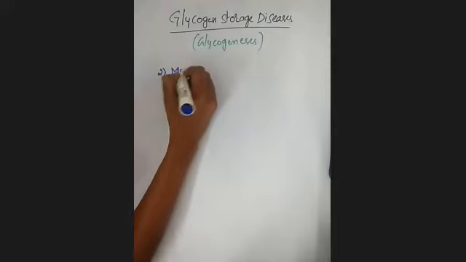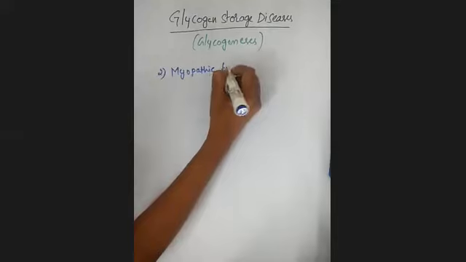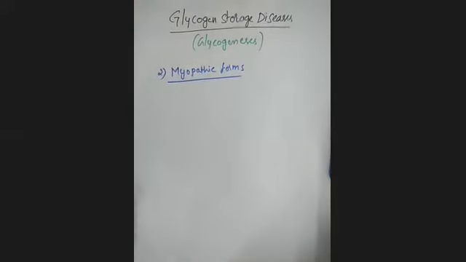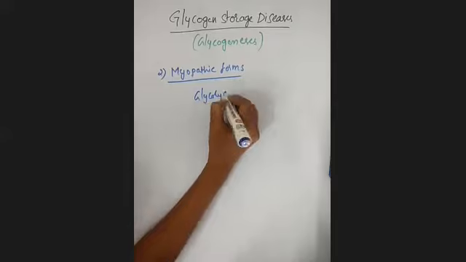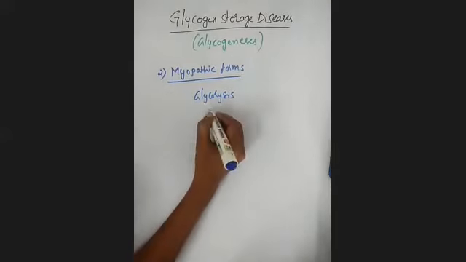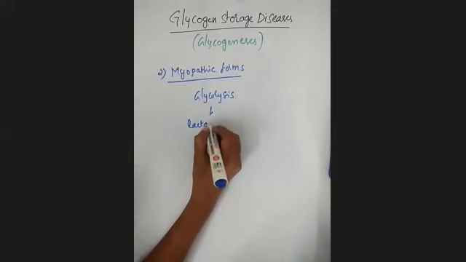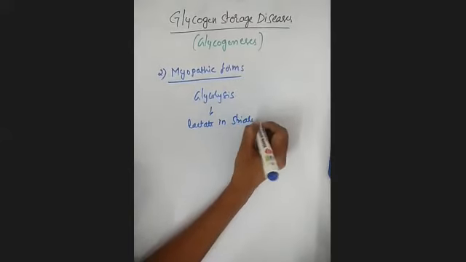We'll see what this is. Myopathic forms. It's also a genetic deficiency of glycolysis to form lactate in striated muscles.